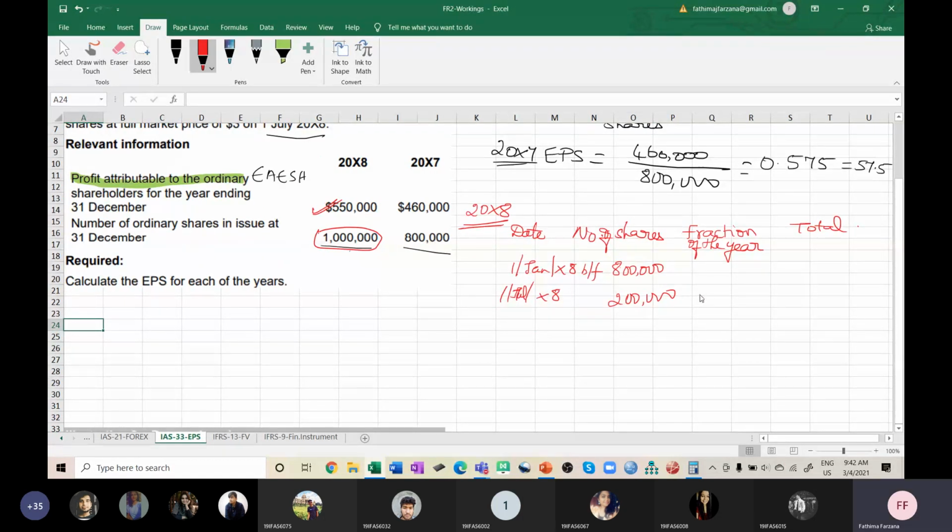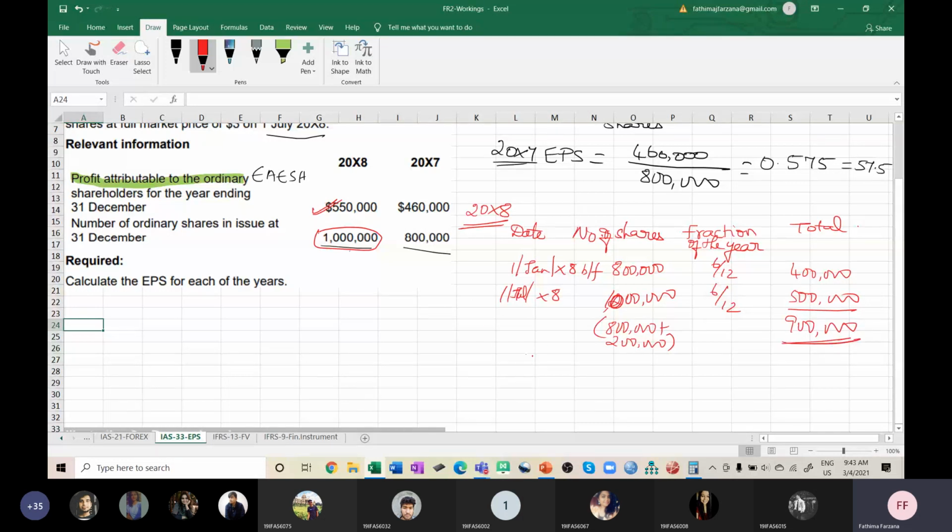So fraction of the year means 1st Jan to the next issue, when the issue is happening, 1st July. So 6 months, 6 by 12. And here on 1st July you're issuing 200,000, so this became 1 million. You can change it here itself: 800,000 plus 200,000, so just add it. This 1 million from July till end of the year is 6 by 12. So this is 400,000 and this is 500,000 and this is 900,000. This is the average.